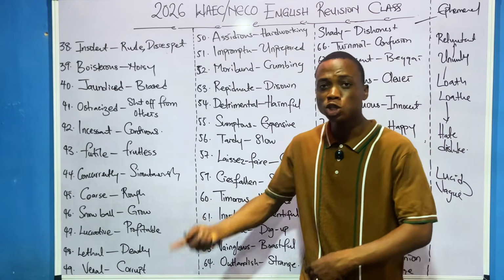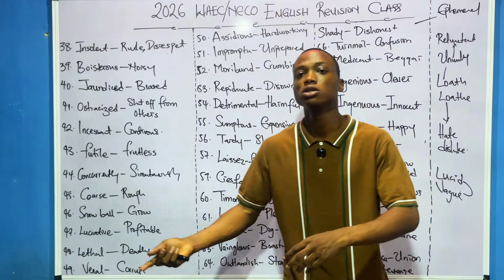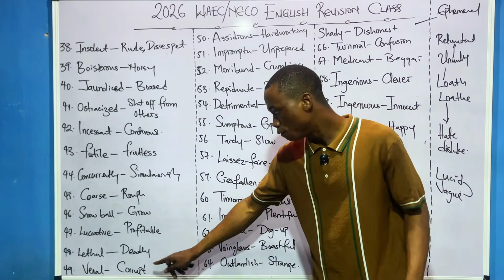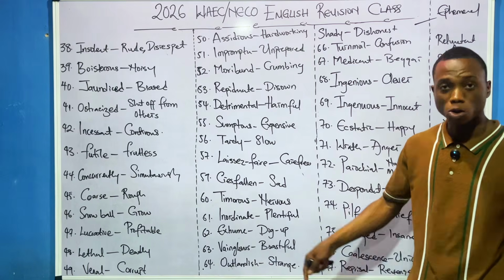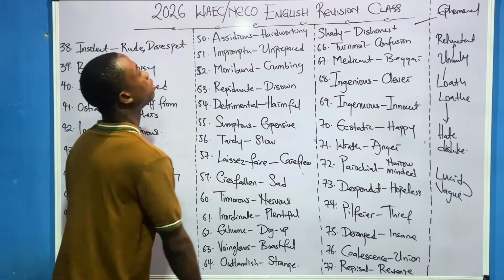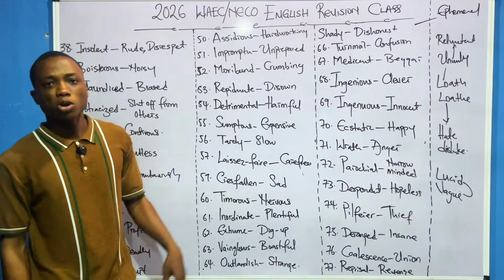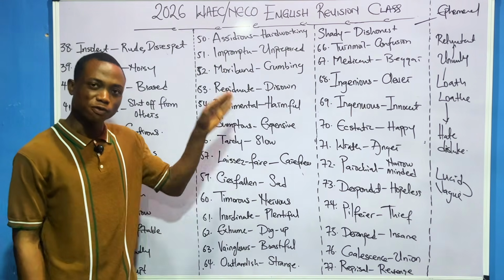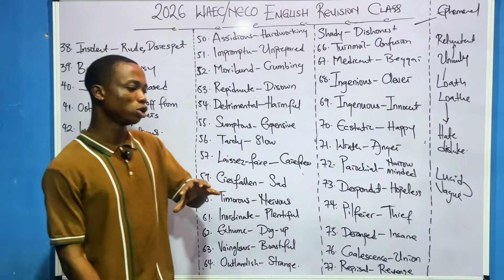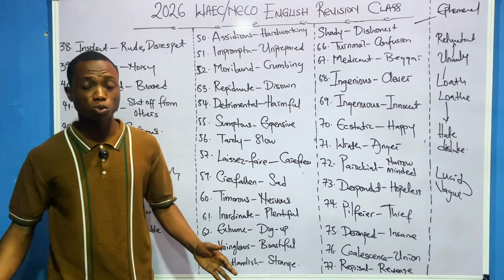Deadly. Then the opposite is what? Innocuous, which is what? Harmless. We talked about it before. Yes. Then venal means something that is what? Corrupt. Venal, corrupt. So now, assiduous. She is very assiduous, very hardworking. Impromptu, unprepared. This thing happened, you did not expect it. It just happened. Impromptu, unprepared.